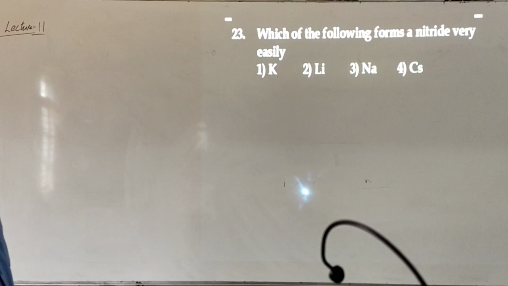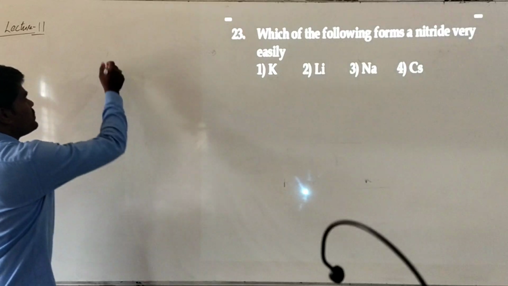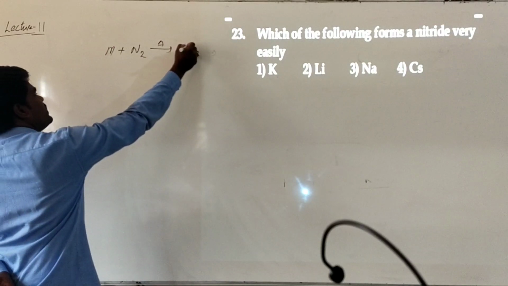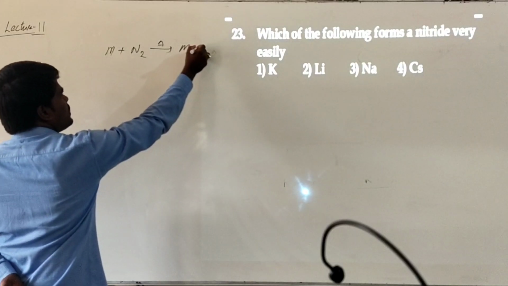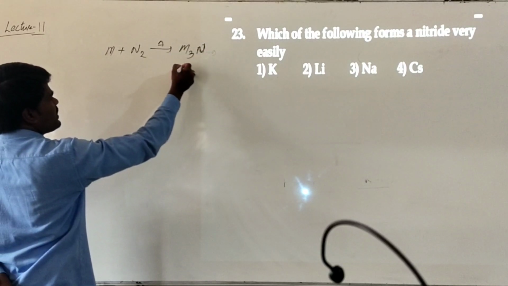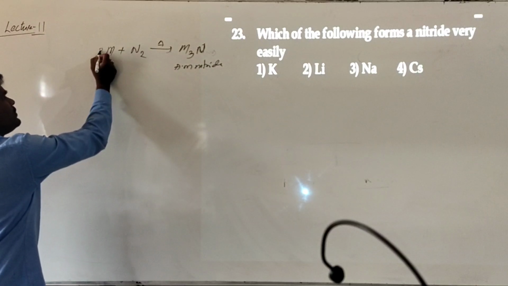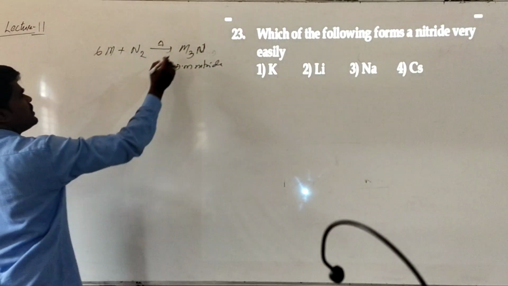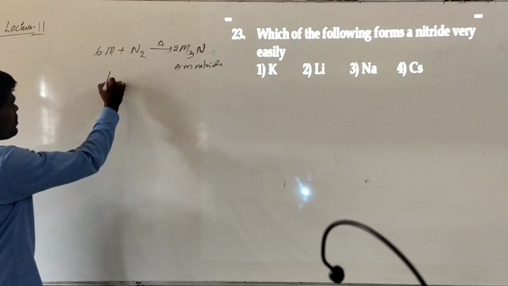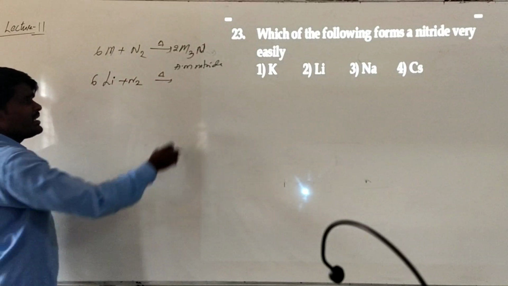Which of the following forms nitride very easily? What is meant by nitride? Suppose you are treating alkali metals with atmospheric nitrogen on strong heating, it forms this compound. This is called metal nitride, alkali metal nitride. Generally here you have to take 6 moles so that you will get 2 moles of it. Among the alkali metals, lithium is the only metal which can directly combine with nitrogen on strong heating.